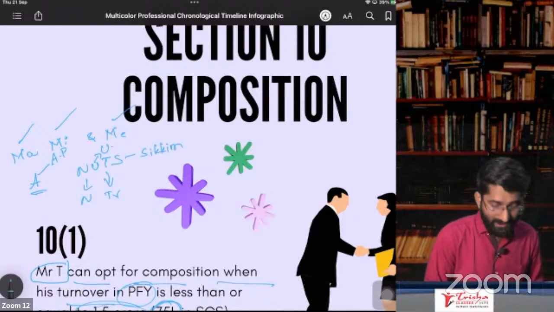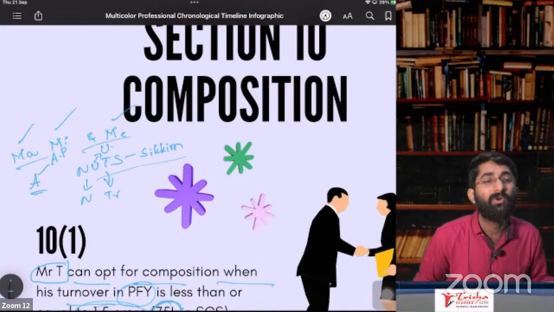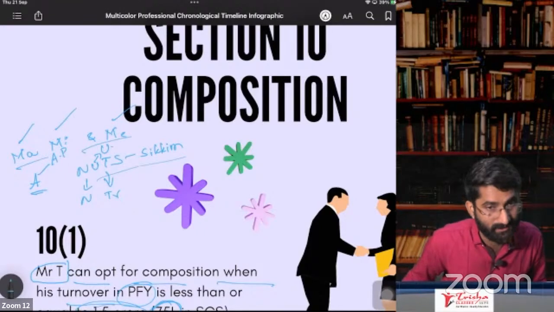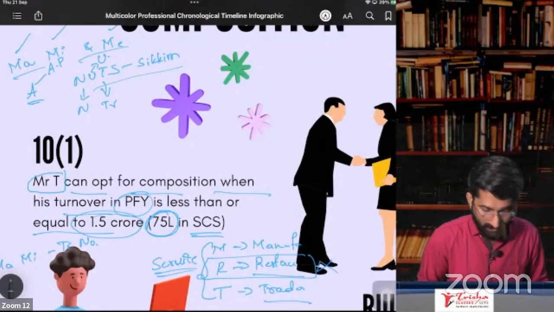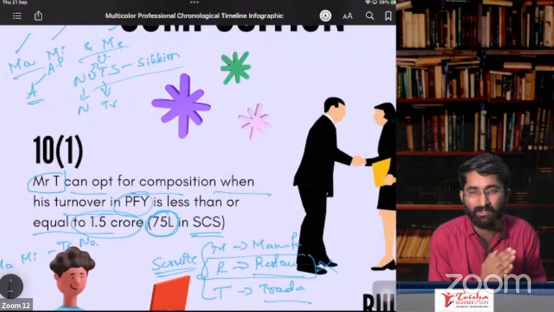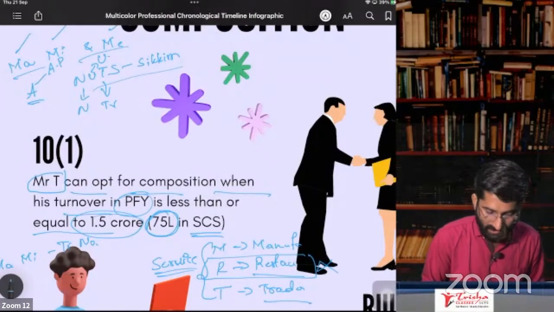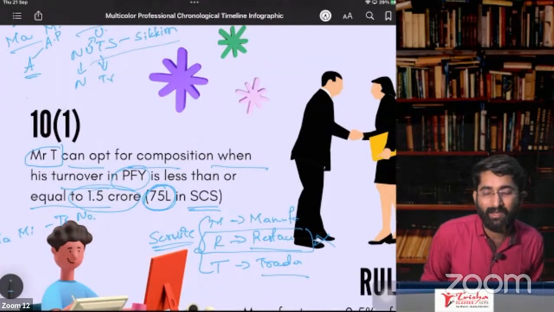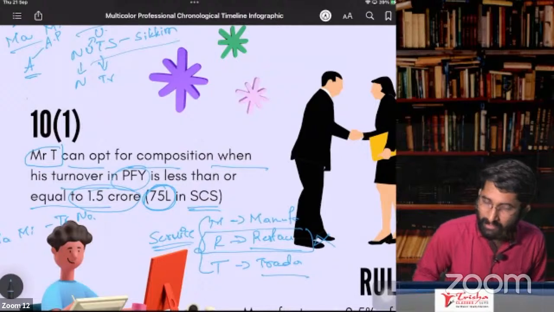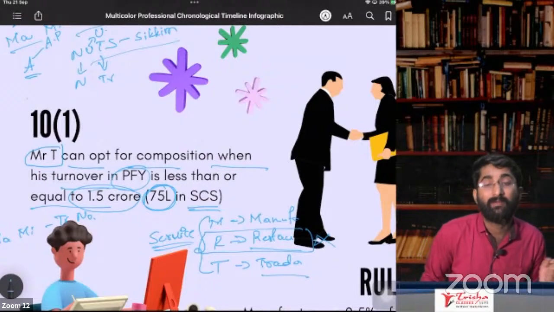So these are the states where you can go for composition. And your turnover limit is 75 lakhs, not 1.5 crore, it is 75 lakhs. Getting this? So this is about composition, section number 10 subsection 1, which says that if you are Mr. T, you can opt for composition. In other states, it is 1.5 crores. If your turnover is less than or equal to 1.5 crores, then you can go for composition. If you are in special category states, it is 75 lakhs.